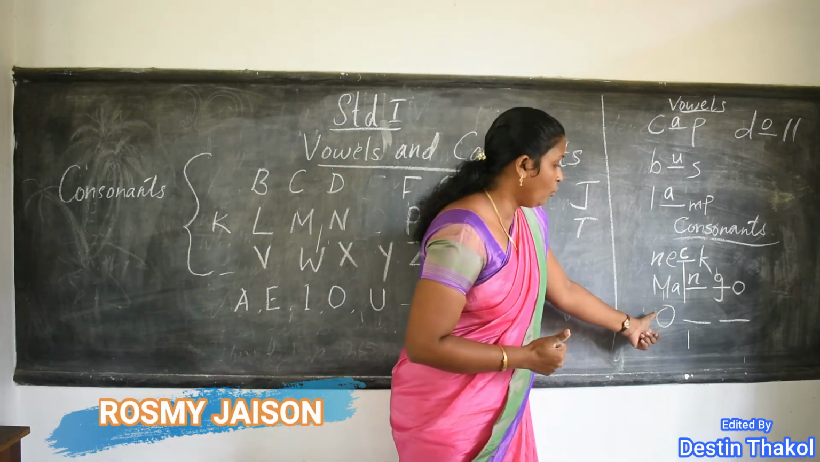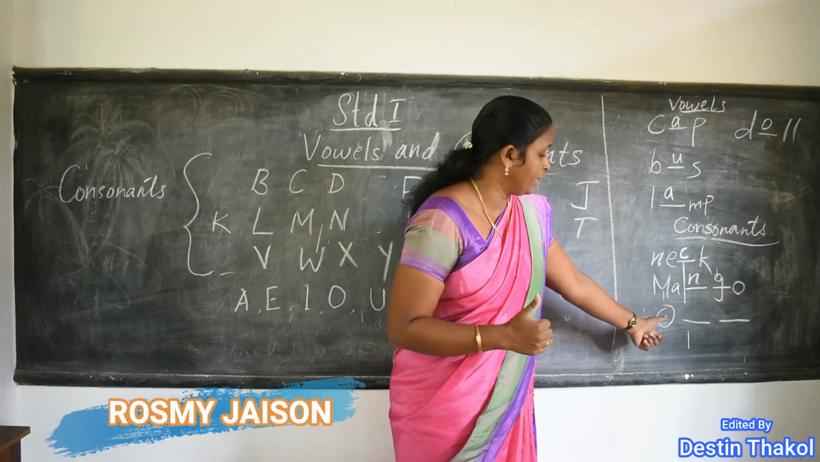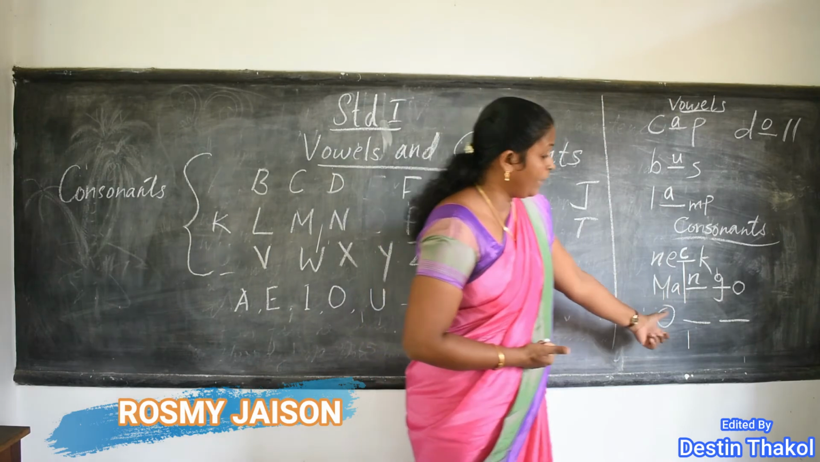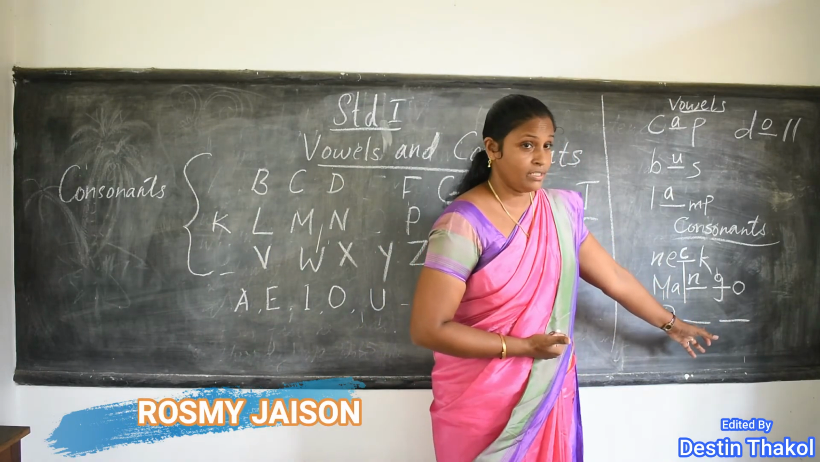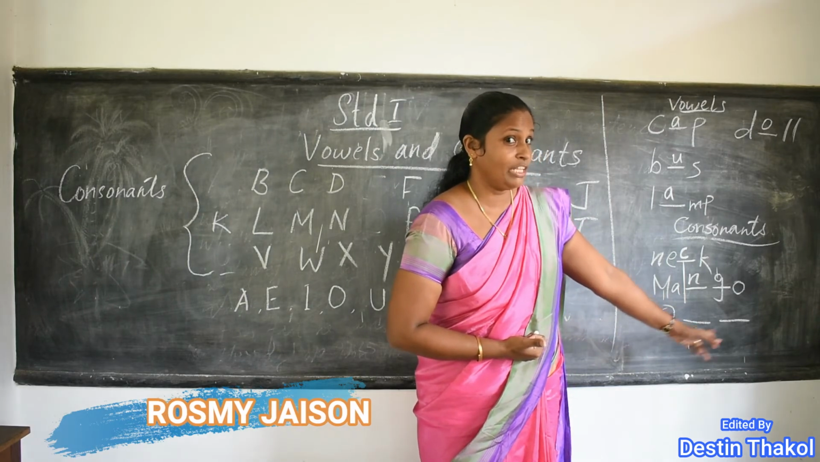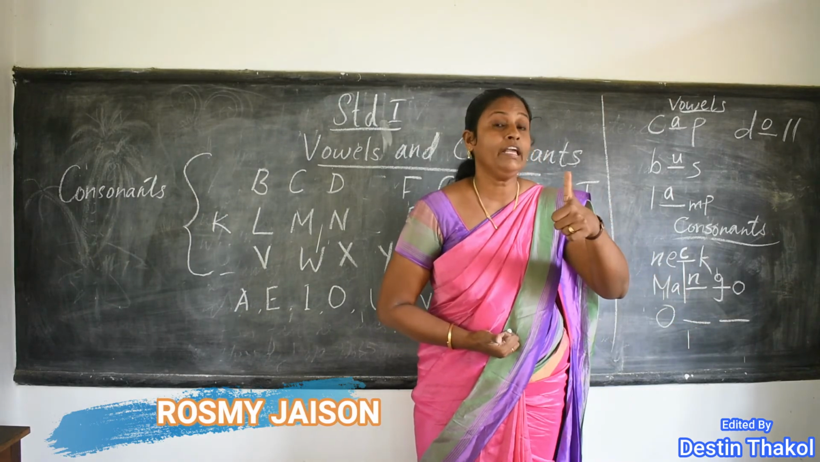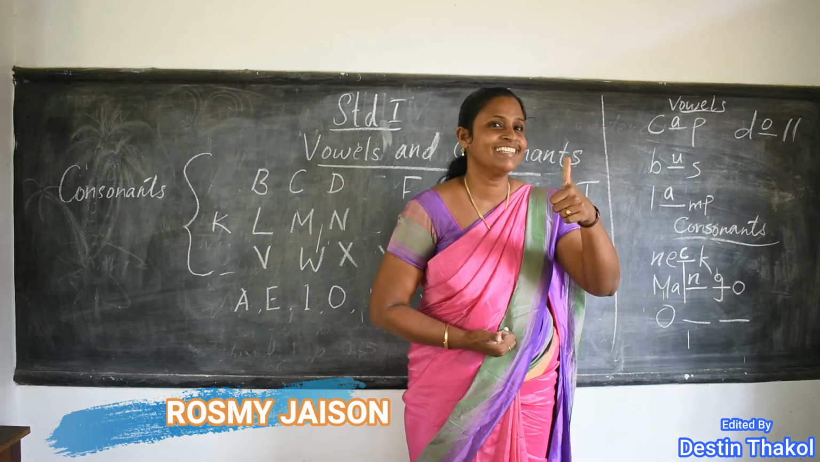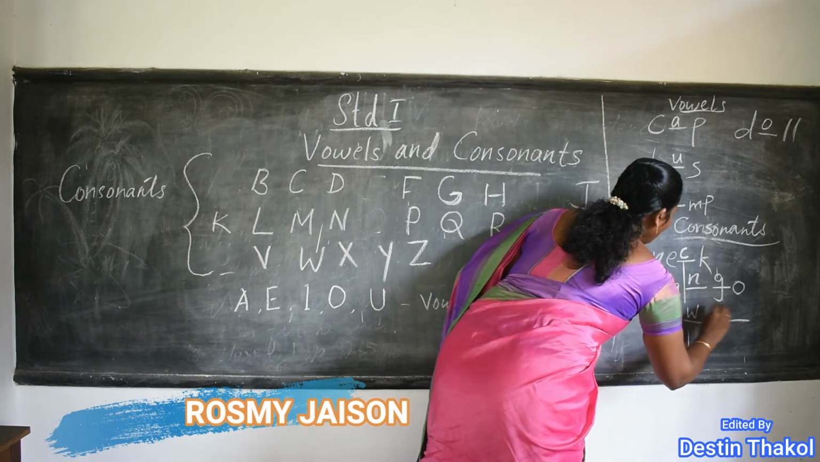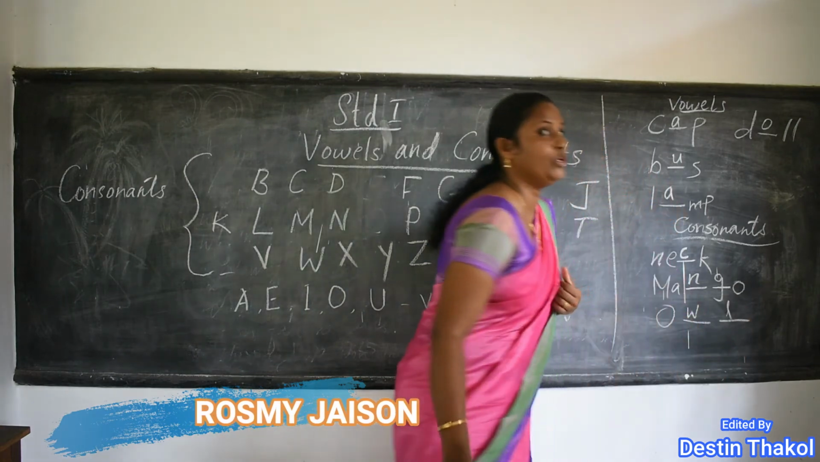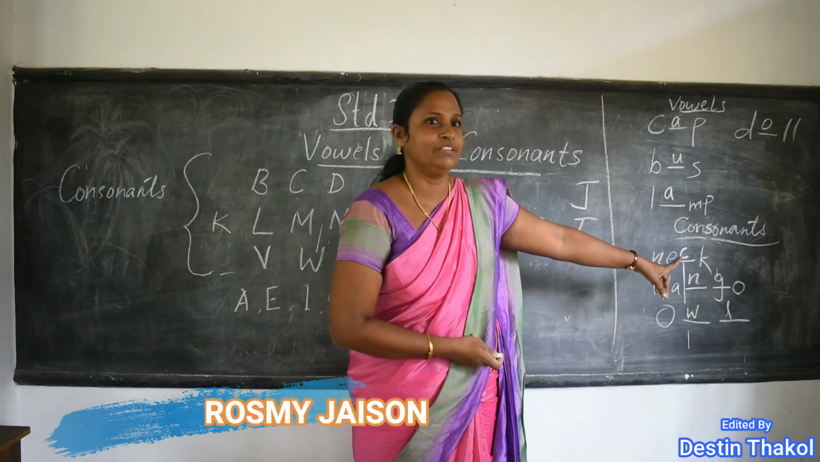And the last one, O. Only one letter is given here. We have to add two more letters. So, which are the letters? It's a bird name. I will give you a clue. Which is that? Yes, owl. O-W-L. Owl. It's a bird, no?